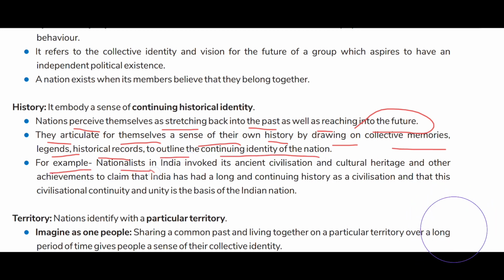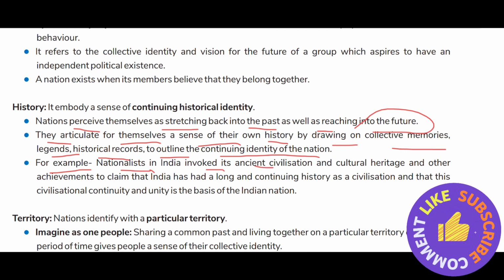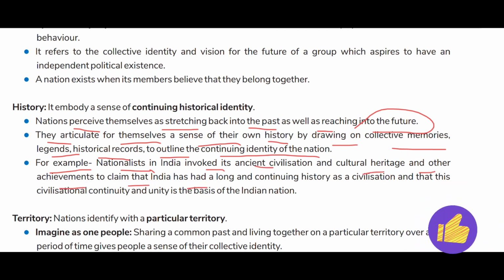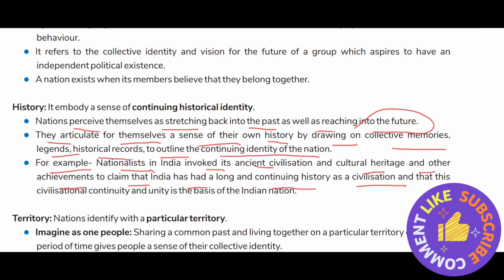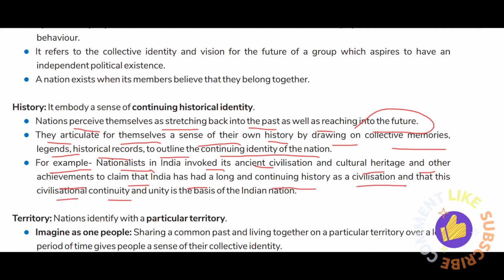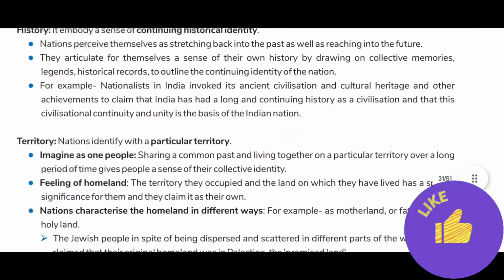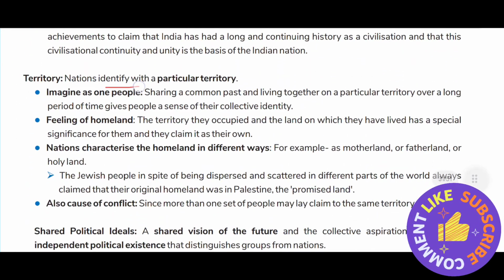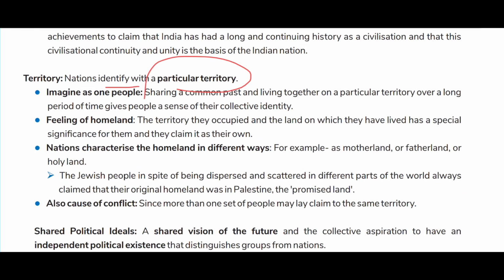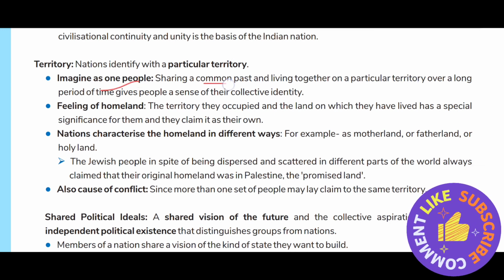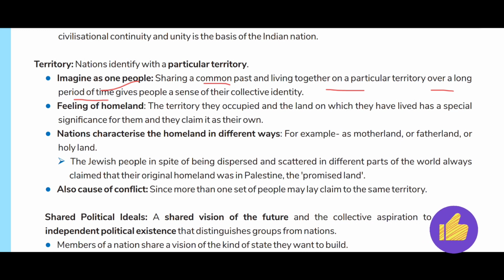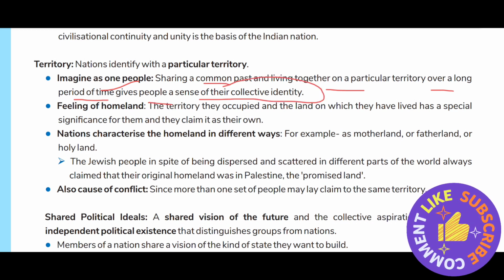For example, nationalists in India invoked its ancient civilization and cultural heritage and other achievements to claim that India has had a long and continuing history as a civilization, and that this civilization's continuity and unity is the basis of the Indian nation. Territory: nations identify with a particular territory. Imagining themselves as one people, sharing a common past and living together on a particular territory over a long period of time gives people a sense of their collective identity.